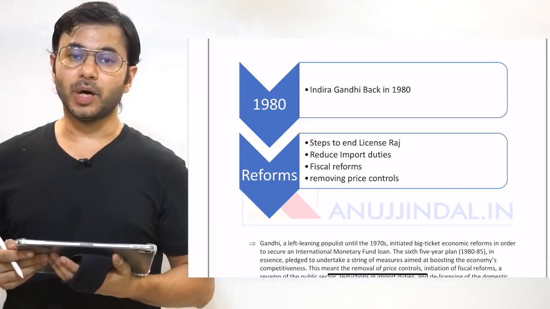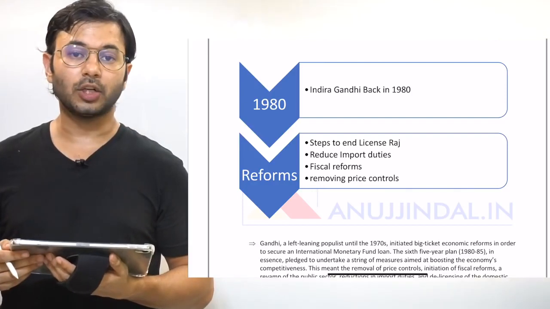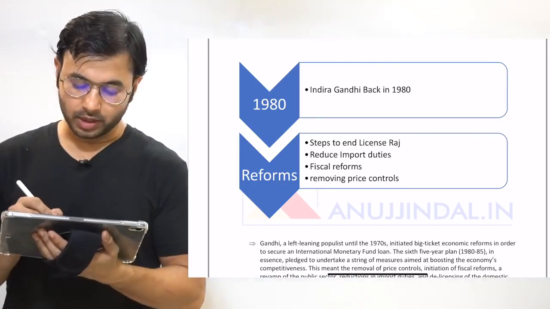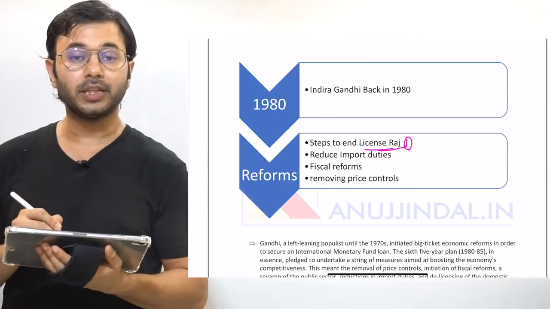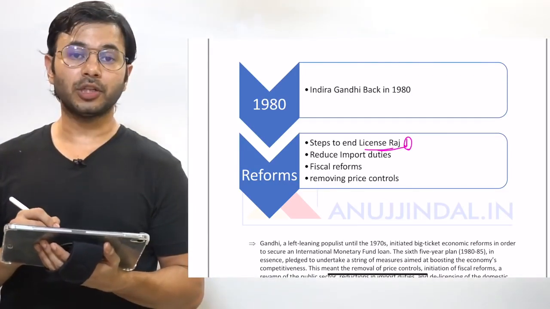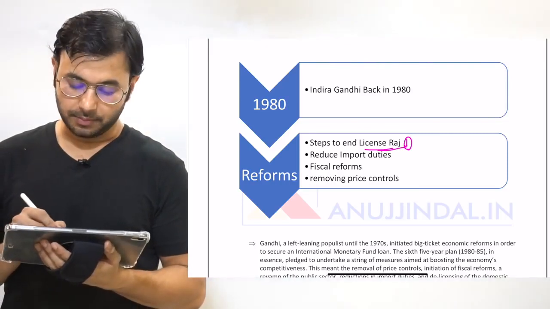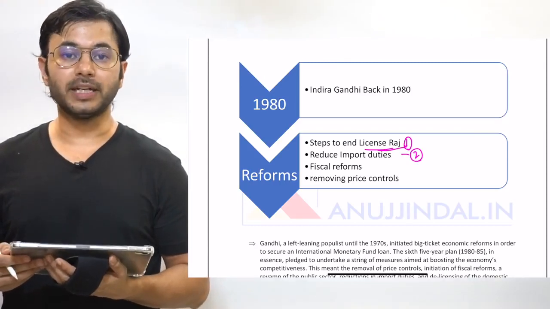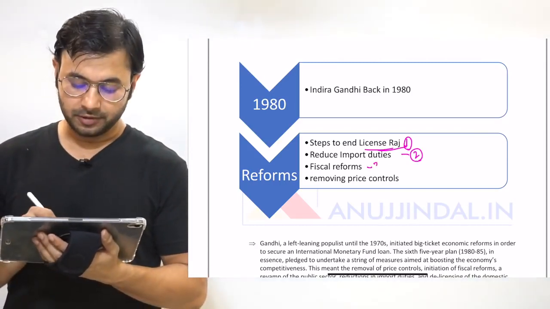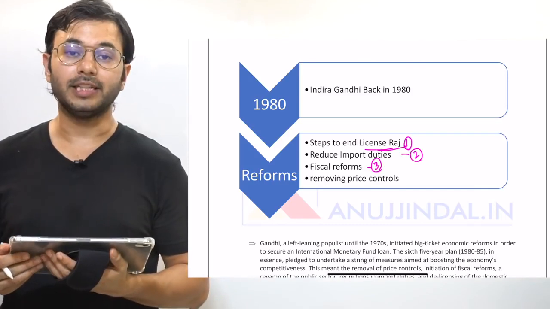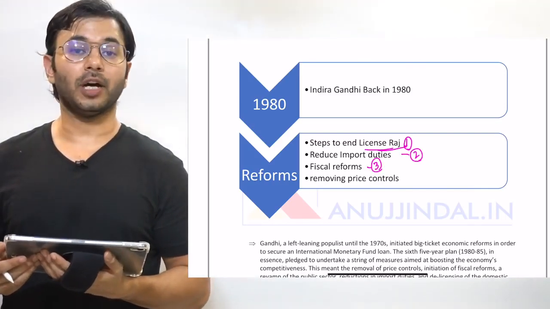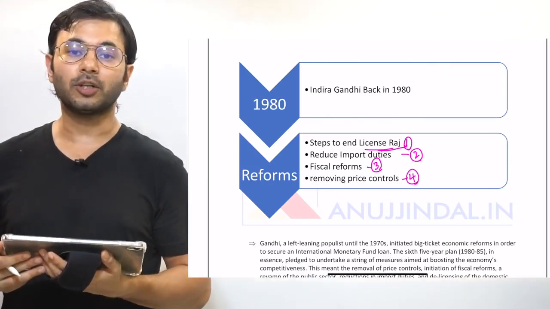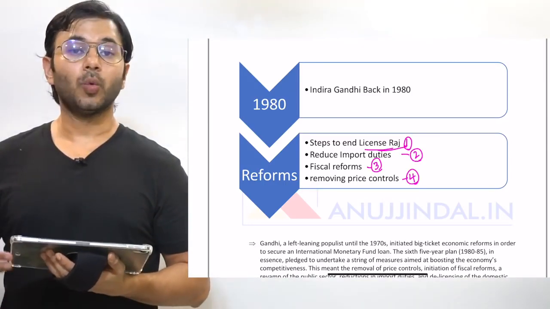Indira Gandhi came back to power in the year 1980, and she took a lot of steps in order to reform the economy. These steps were: number one, the license Raj was to be removed from the economy because corruption had reached very high levels. Number two, import duties were to be reduced so that foreign investors could come and invest in India. Number three, fiscal reforms were long due, and the government was under the pressure of large borrowings. Number four, price controls were to be removed so that competition could take place in the economy, which would result in economic growth.